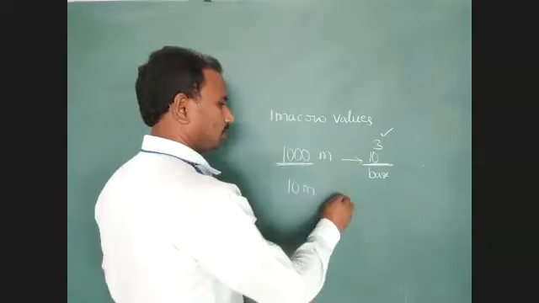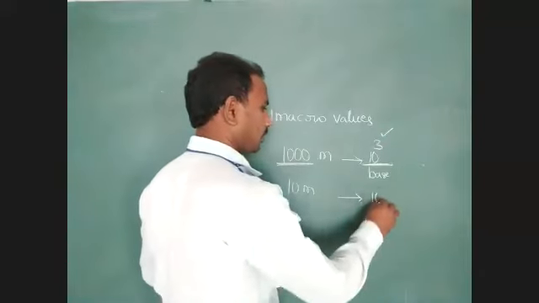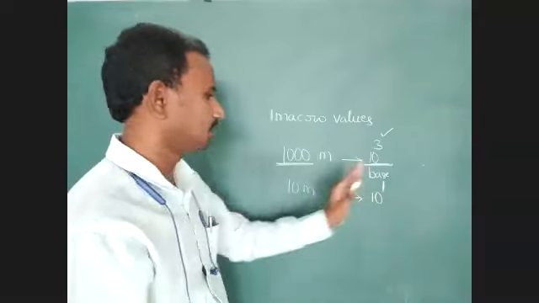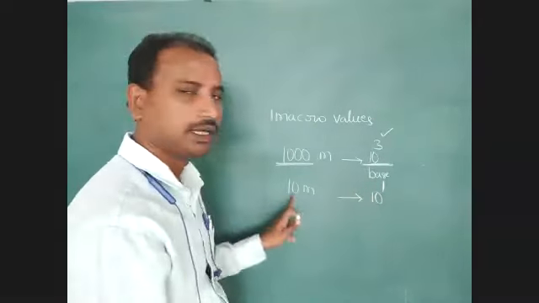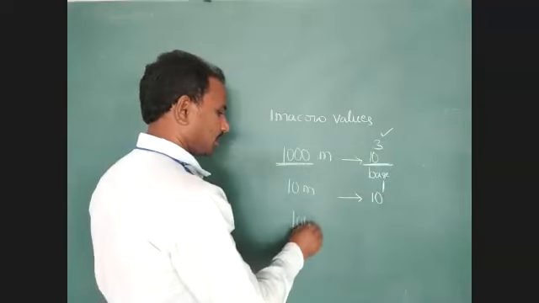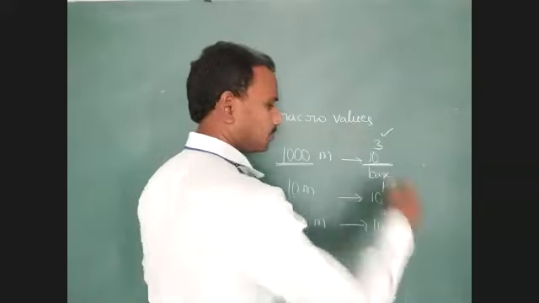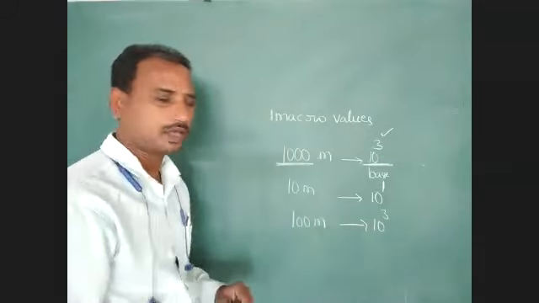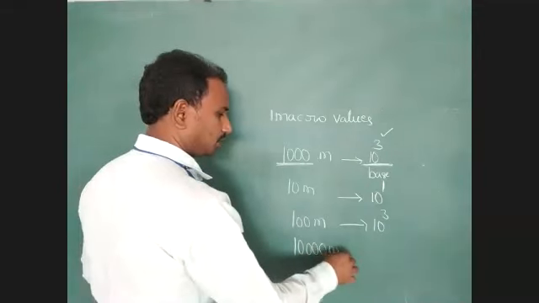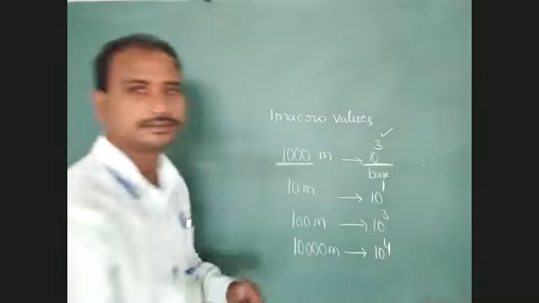In case we consider 10 meter, what is the power value? 10 to the power of 1. Base is constant, but the power changes depending on the prefix. If we consider 100 meters, what is the power? 10 to the power of 2. The next one, 10,000 meter. What is the power value? 10 to the power of 4.